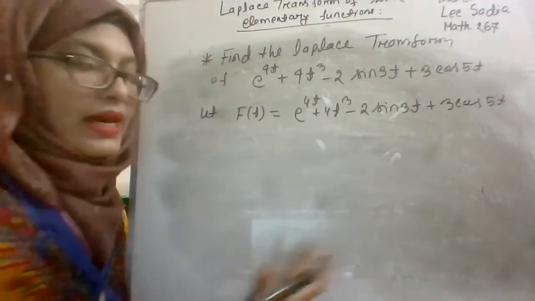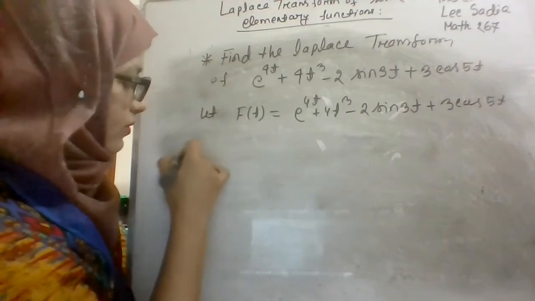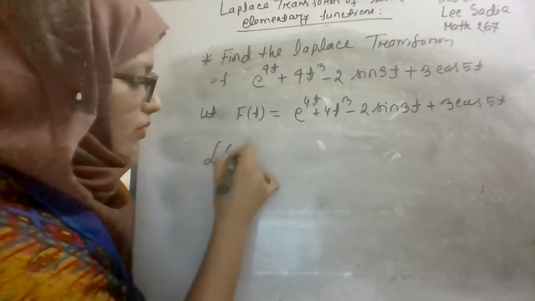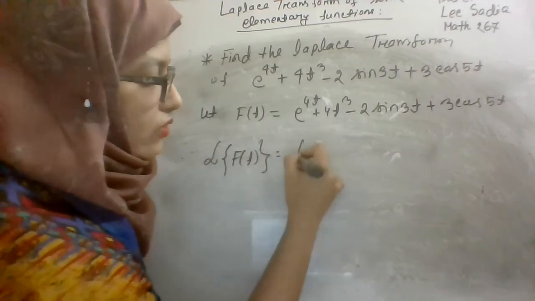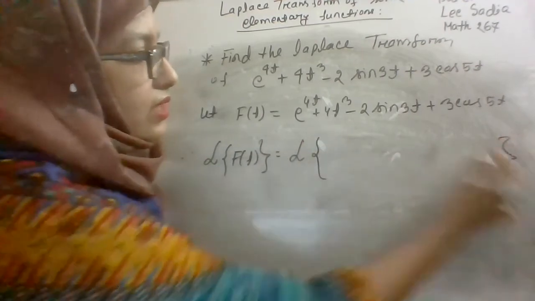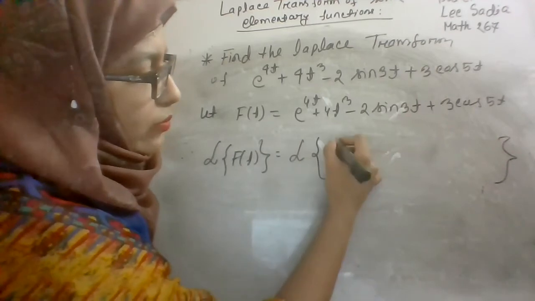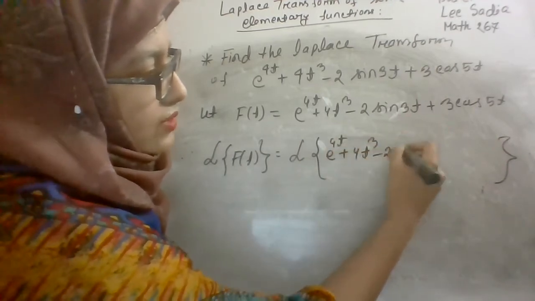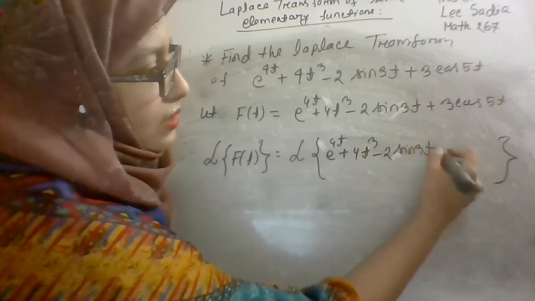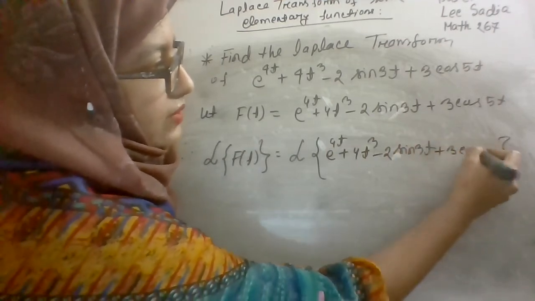Now we will apply the Laplace transform. What will be the Laplace transform of f of t? The left side is this, but on the right side it will be the Laplace transform of e to the power 4t plus 4t cube minus 2 sine 3t plus 3 cos 5t.